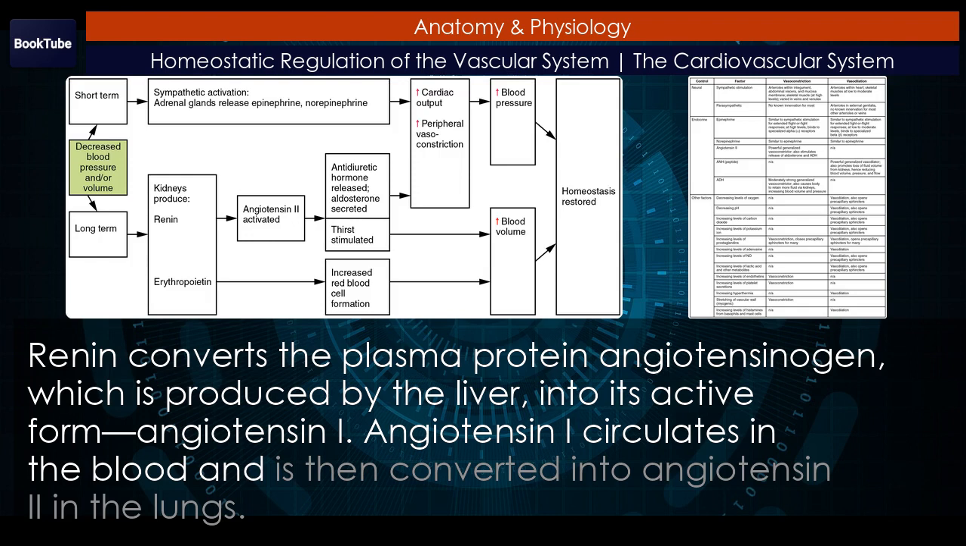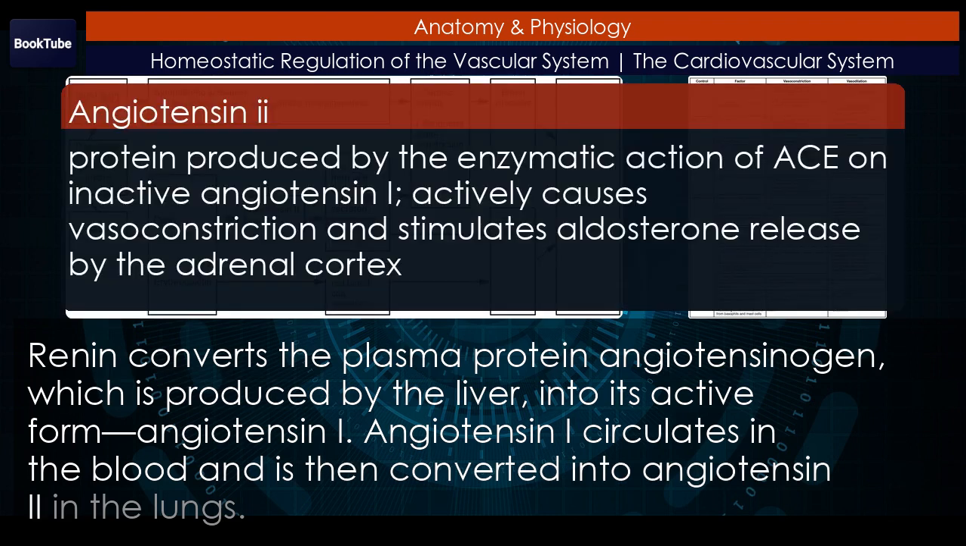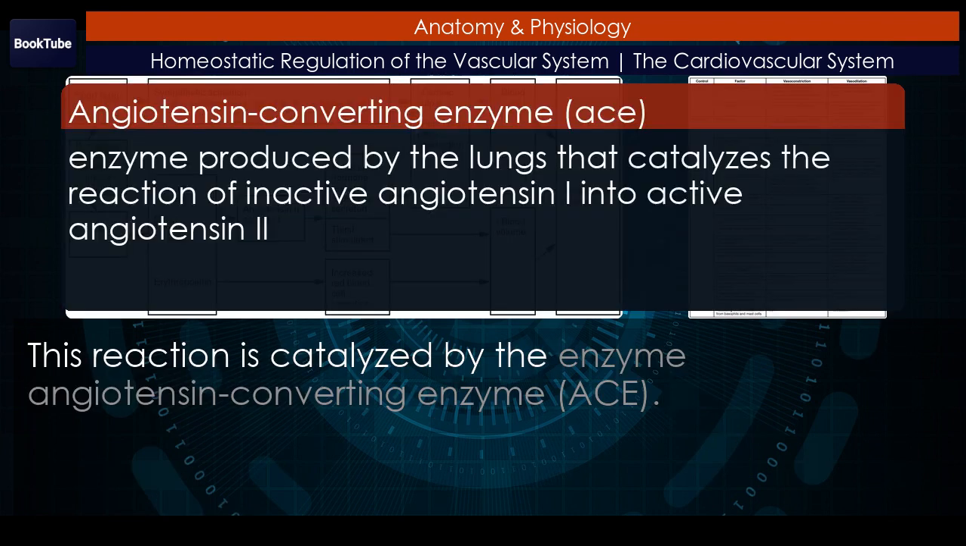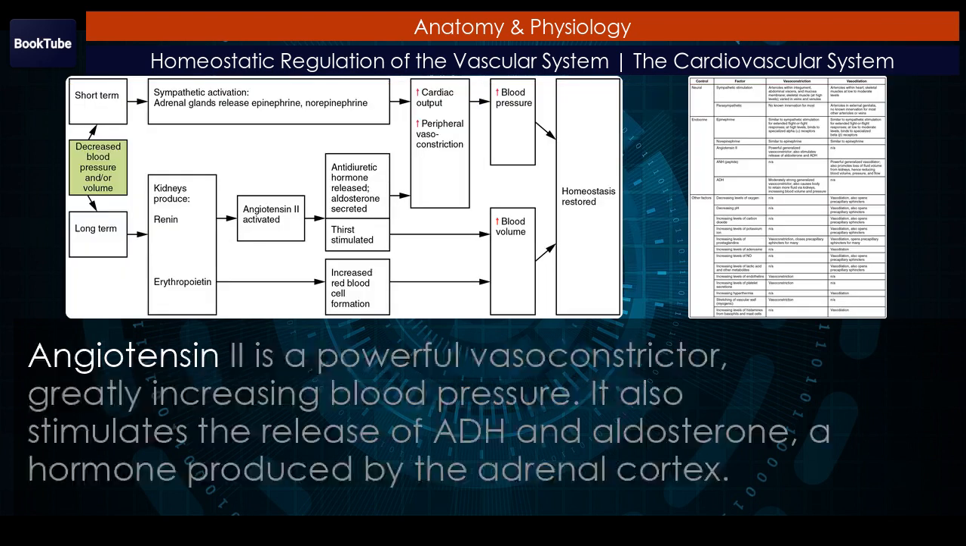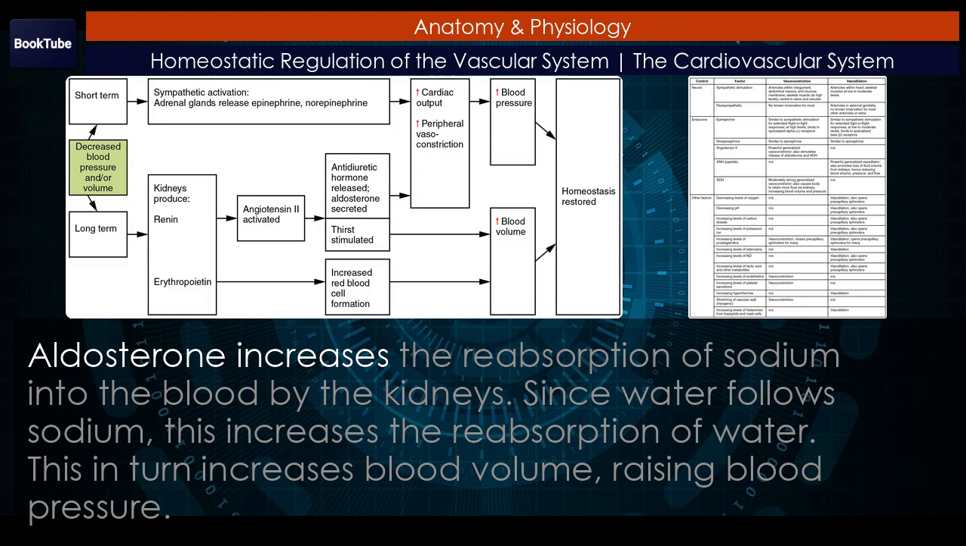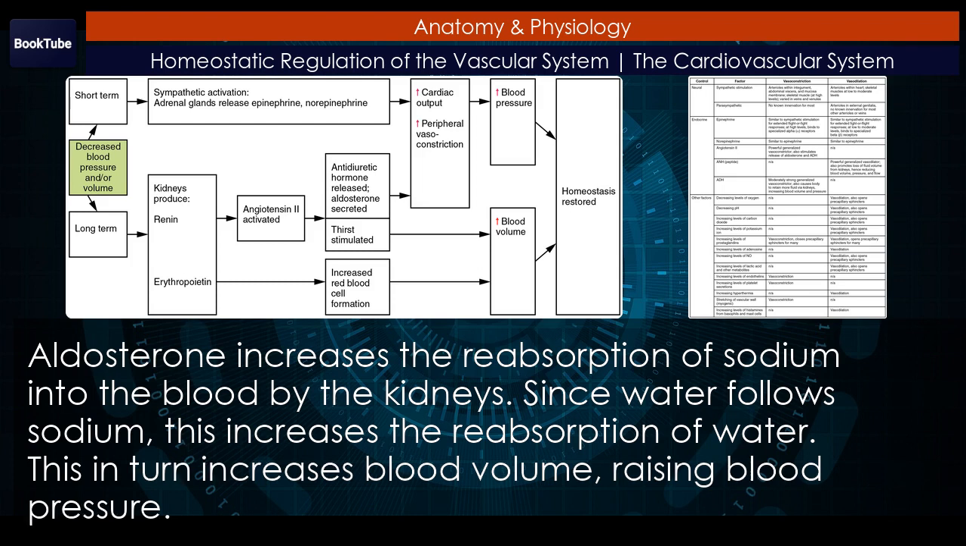Angiotensin I circulates in the blood and is then converted into angiotensin II in the lungs. This reaction is catalyzed by the enzyme angiotensin-converting enzyme, ACE. Angiotensin II is a powerful vasoconstrictor, greatly increasing blood pressure. It also stimulates the release of ADH and aldosterone, a hormone produced by the adrenal cortex. Aldosterone increases the reabsorption of sodium into the blood by the kidneys. Since water follows sodium, this increases the reabsorption of water. This in turn increases blood volume, raising blood pressure.